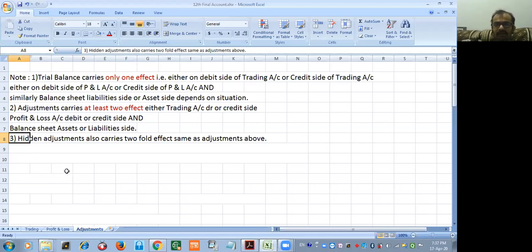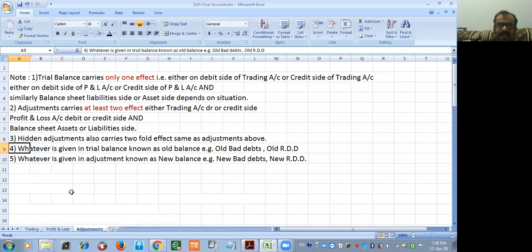For example, I will write salary and in bracket I will write 11 months. So it is a hidden adjustment. I will write 10% government bond. It means you have to calculate interest on that. That is a hidden adjustment. Advertisement, I will write in bracket 3 years. That is a hidden adjustment. Everyone understood what I said? Yes, sir. Again, a very important next point.